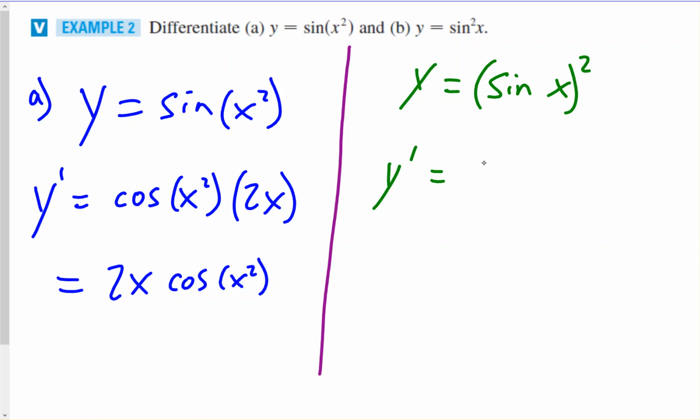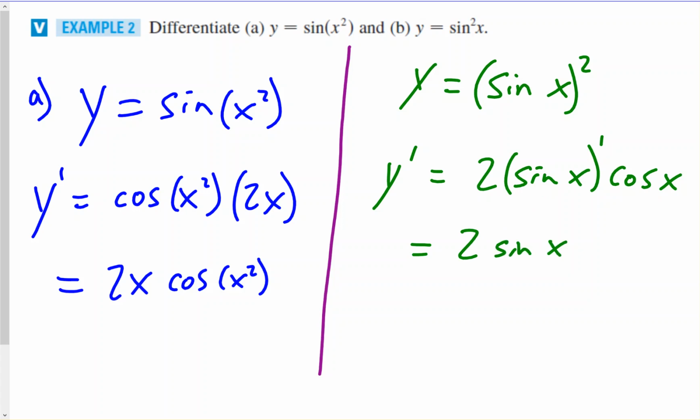So we will do 2 times sine x, reduce the power by 1, and then times the derivative of the base. The derivative of sine would be cosine. Now we could just rewrite this without the parentheses, and this would be 2 times sine x times cosine x.